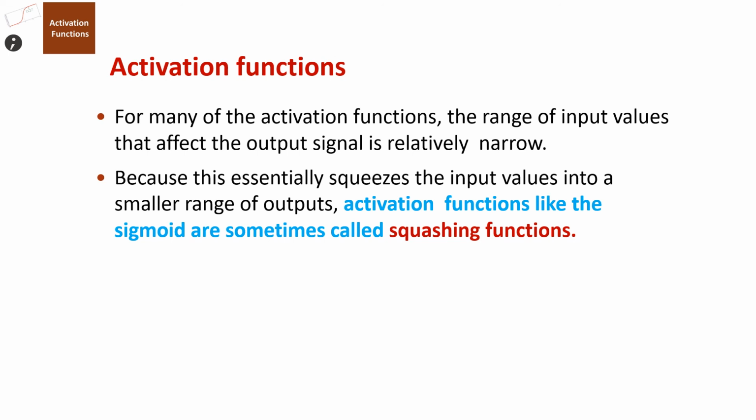This activation function is also known as a squeezing function or squashing function, because it produces little effect from the input towards the generation of output. So these are termed squashing functions.